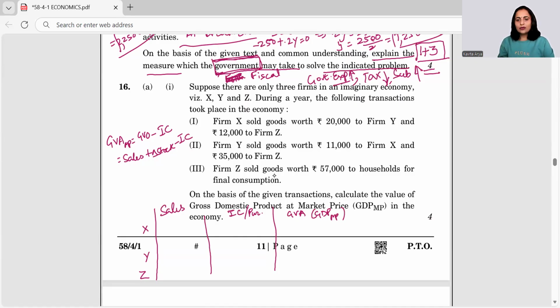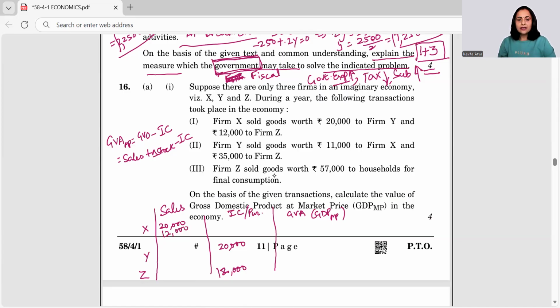Firm X sold goods worth 20,000 to Y, which means the sales of X are 20,000. And as it is selling to Y, this becomes the purchases of Y. I'm entering the same data here. Right. And 12,000 to firm Z. So the 12,000 figure comes as purchases of Z, but the sales of X. We are sorted with the first statement.